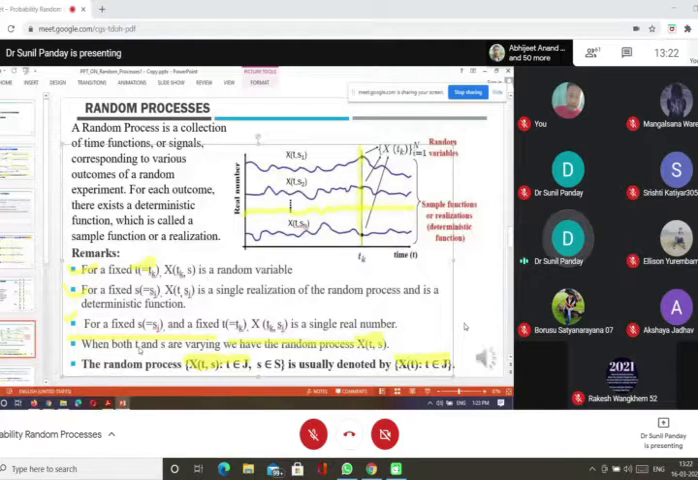So here the random process, this bold line, that random process X(t, s), where t belongs to J and s belongs to S, is usually denoted by X(t), t belongs to J, where s belongs to S is understood. Okay, so this is the way we define the random process.